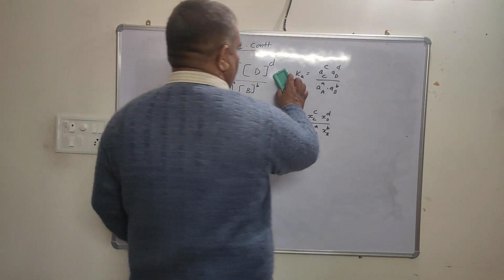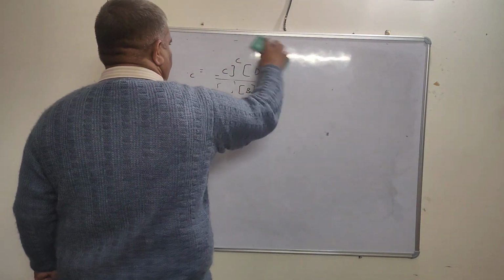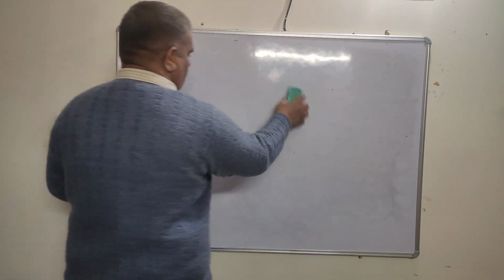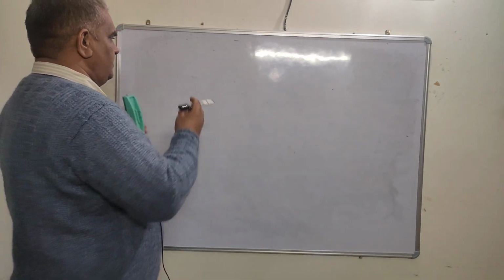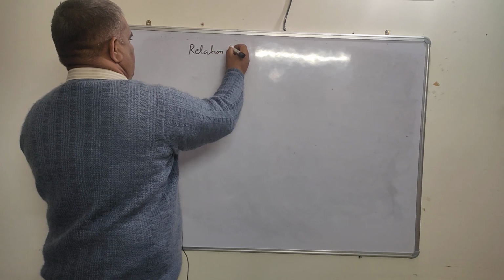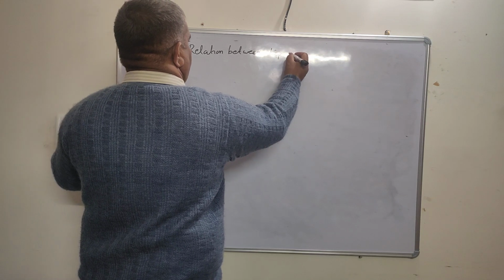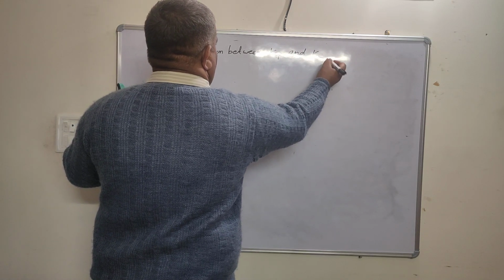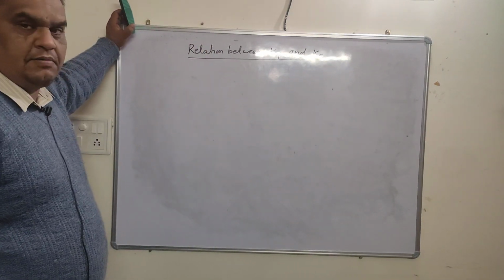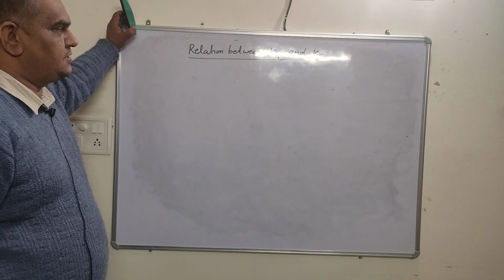Next is a relation between Kp and Kc. The Kp is the equilibrium constant in terms of partial pressure, and Kc is equilibrium constant in terms of concentration.